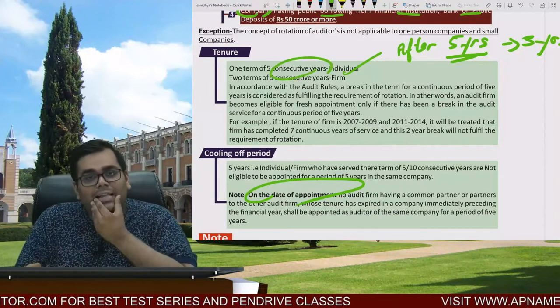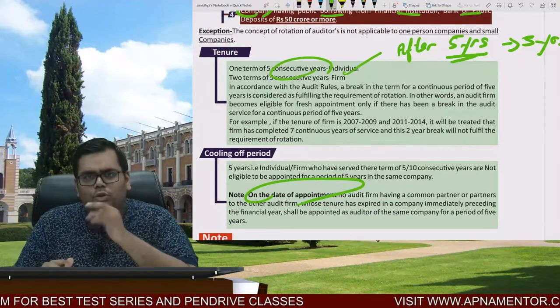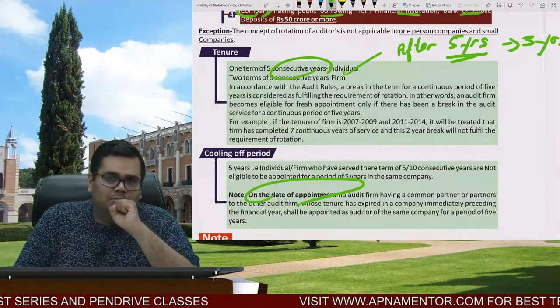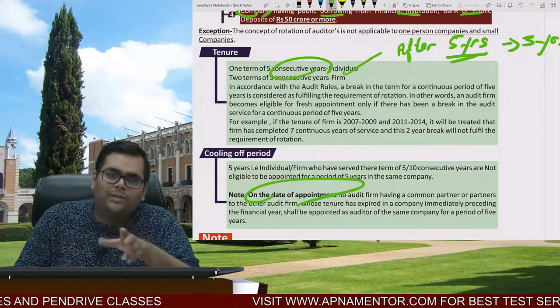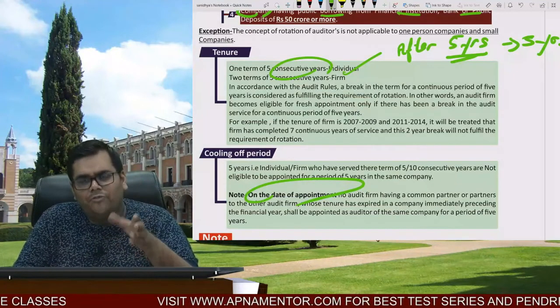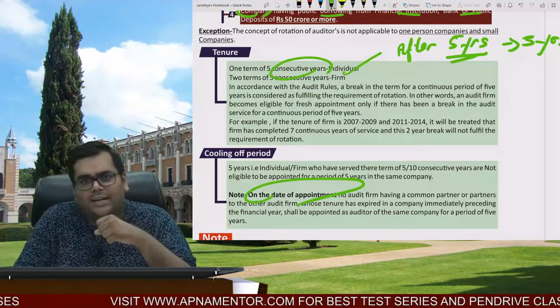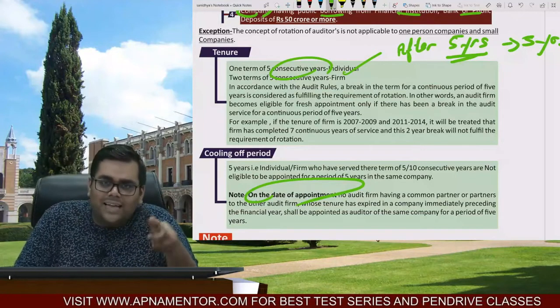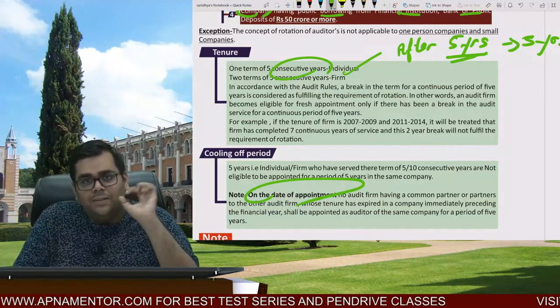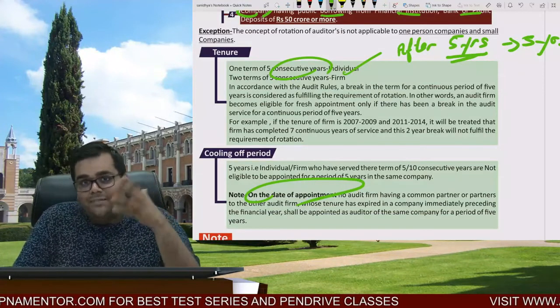So here a planning might arise that let me do one thing. I will not be appointed for 5 consecutive years. If I am a firm, I will not be appointed for 10 consecutive years. Rather, what I'll do is that I'll be appointed for 5 years, I'll be taking a break of 1 year, and then again I'll be appointed, because then 10 consecutive years will never become 10 consecutive years. That might be a planning in our devil brain.